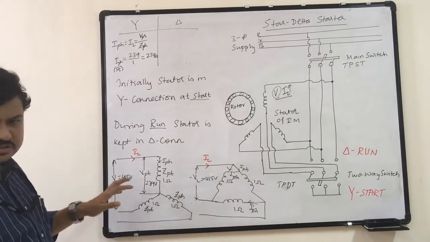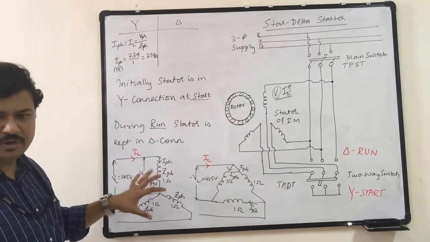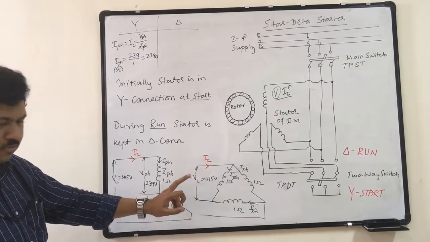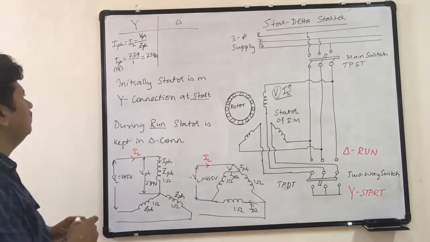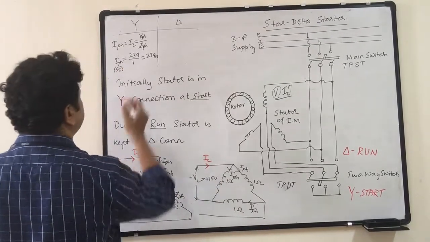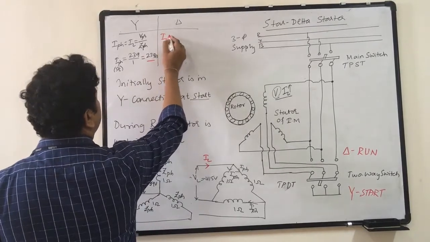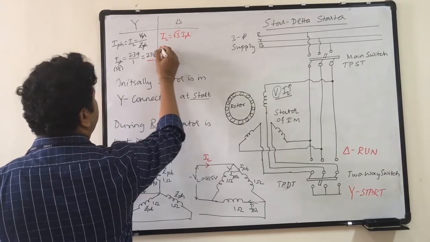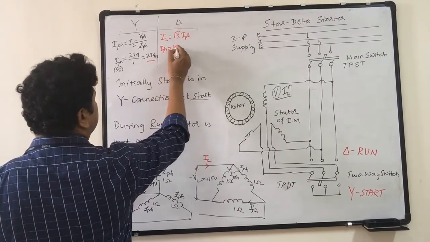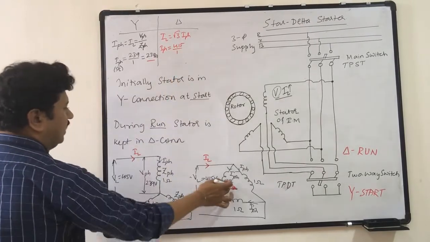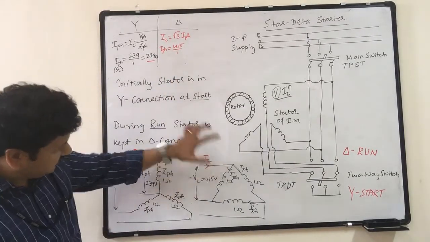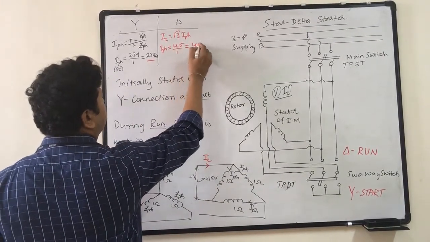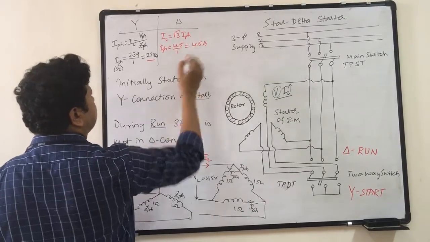What will be the line current in star with the same voltage and same impedance per phase, and what will be the line current in delta with the same voltage and impedance per phase. Now this is what happens. IPH is equal to 239. In delta, IL is root 3 times IPH. What is IPH? It is 415 by 1 in delta. Voltage across each phase is 450 volts divided by 1. So this is 415 amperes.